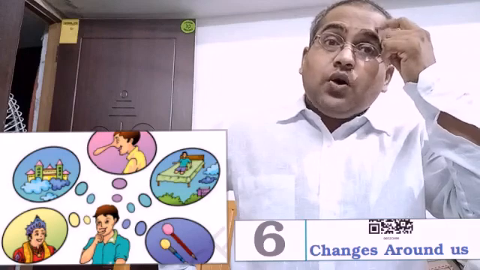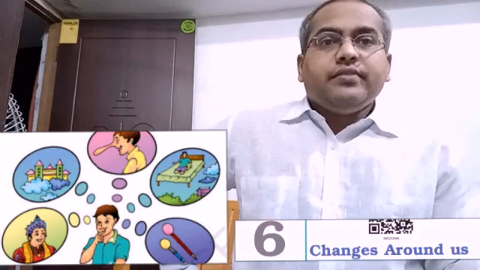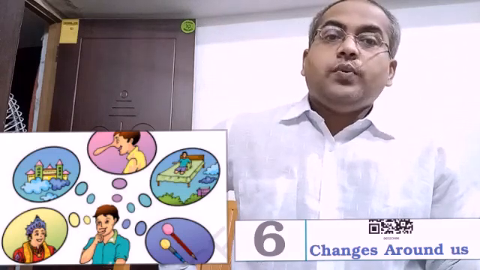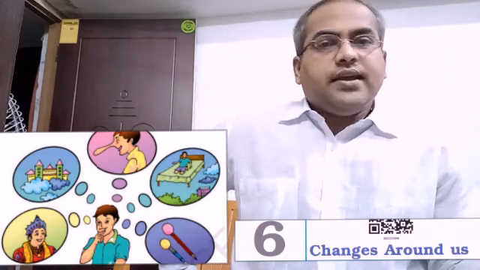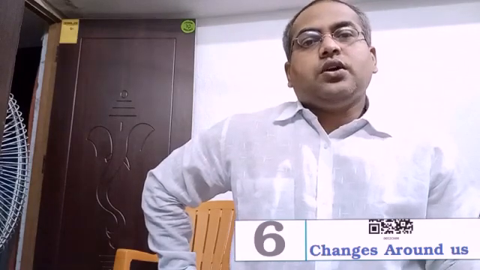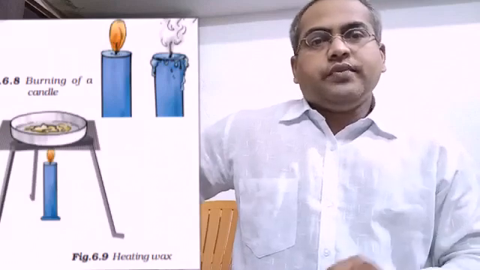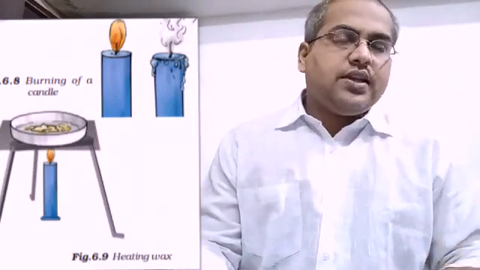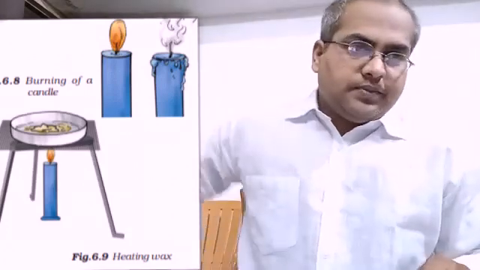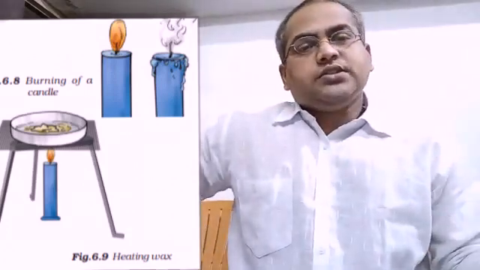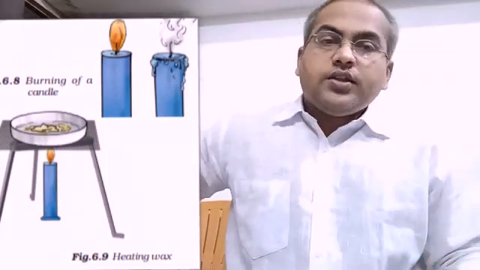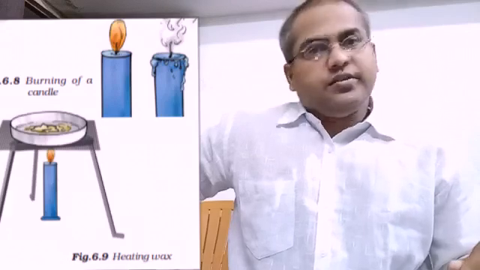This change is always irreversible, meaning it cannot be reversed. And as I told you, this type of change is also called a chemical reaction. So in a chemical reaction, what will happen? First of all, there are some starting substances which react with each other, or participate in the chemical reaction.